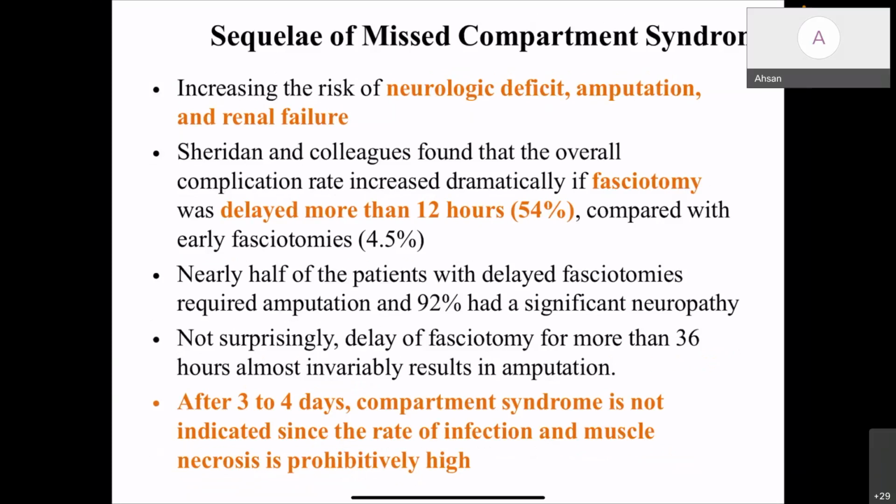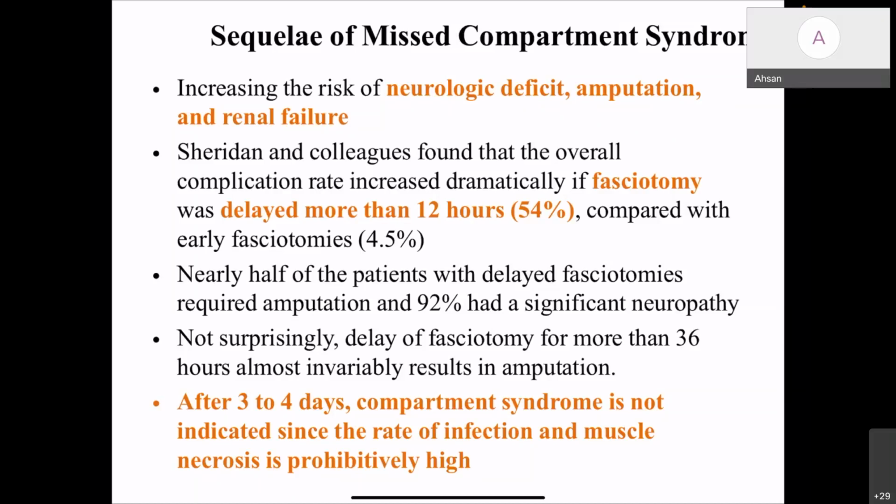The sequelae of a missed compartment syndrome increase the risk of neurologic deficit, amputation, and renal failure. A study by Sheridan and colleagues found that the overall complication rate increased dramatically if fasciotomy was delayed for more than 12 hours. In this group, 54% of the patients had complications, compared with early fasciotomies, where only 4.5% had complications.